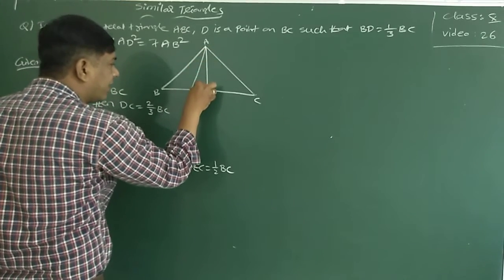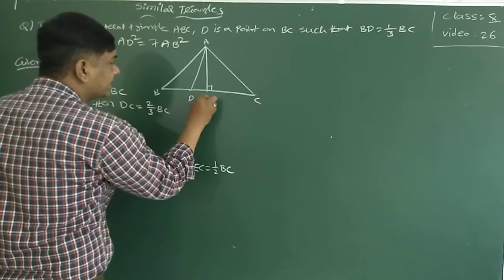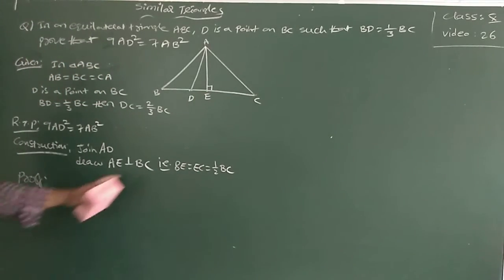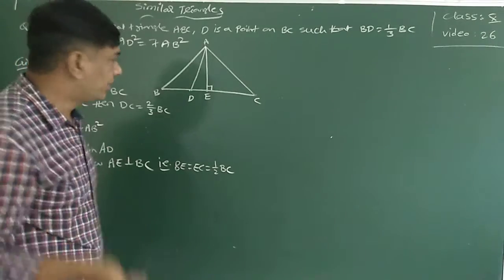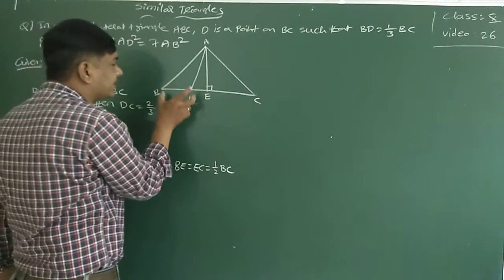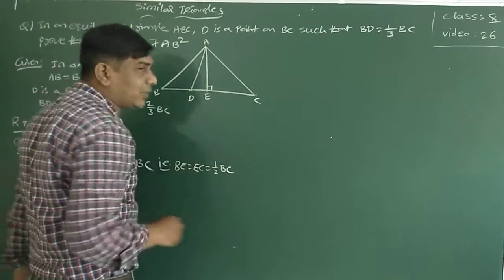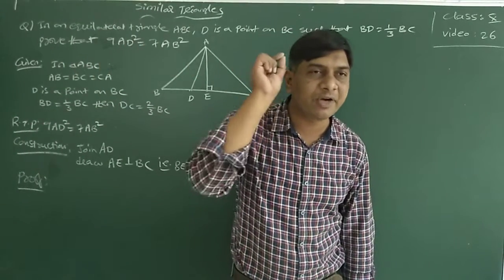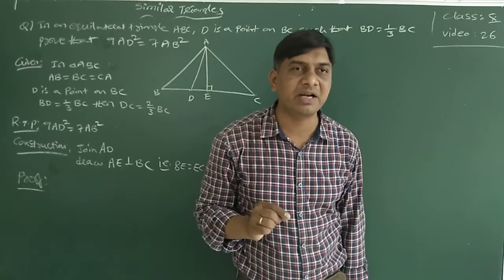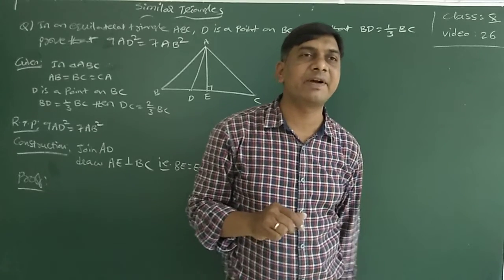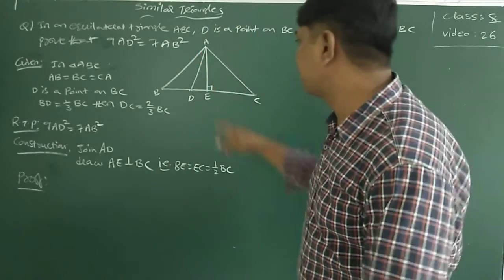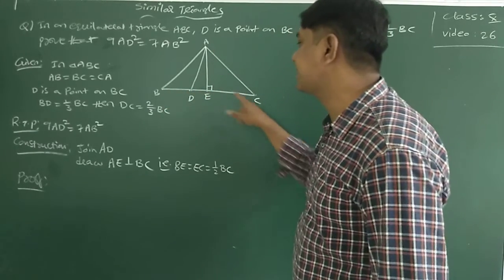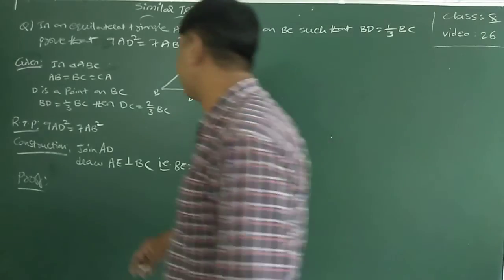Then I drew AE perpendicular to BC. If AE is perpendicular to BC, BE and EC are equal, because in an equilateral triangle the altitude itself is the median. So AE is perpendicular to BC, so BE is equal to EC, which is equal to half of BC.